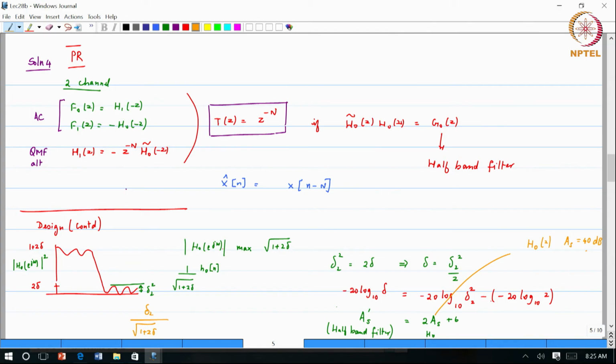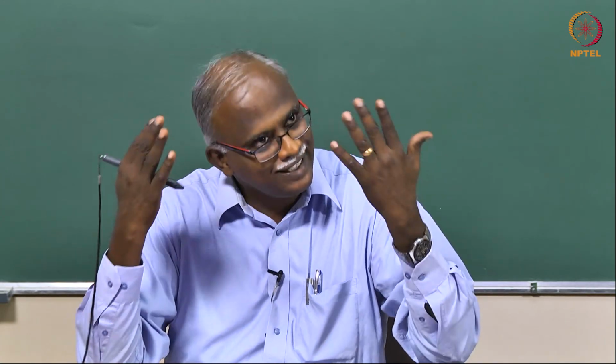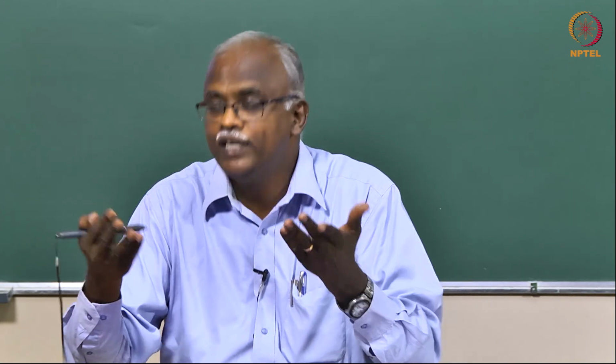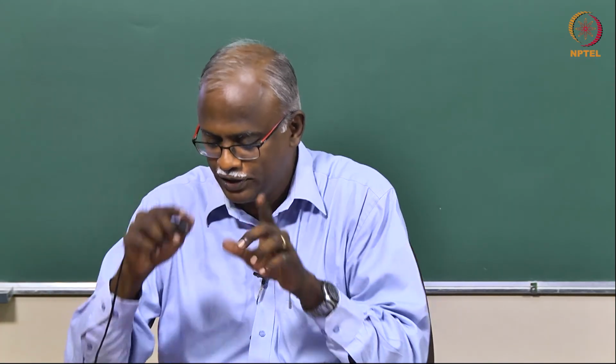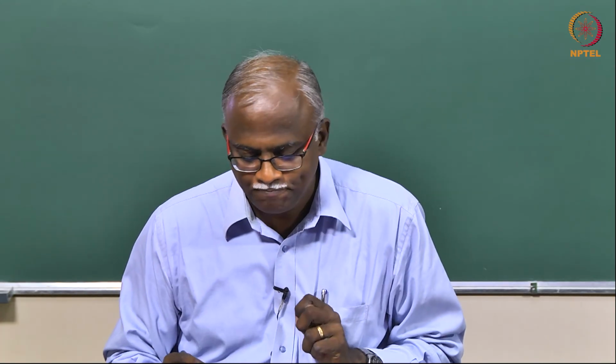So, you may want to assume that you are normalizing everything and then rewrite the equation for the attenuation, but keep in mind that we now have to design a half band filter which is much more stringent than the actual filter we are trying to design. That is always the case when we have to do spectral factorization, because the parent filter must have better attenuation. When you factorize it into two parts which are paraconjugates of each other, each of them will have poorer performance than the parent filter, because it comes with a magnitude squared relationship.